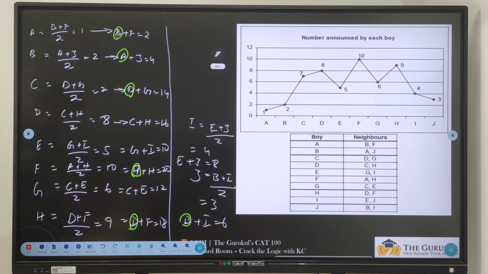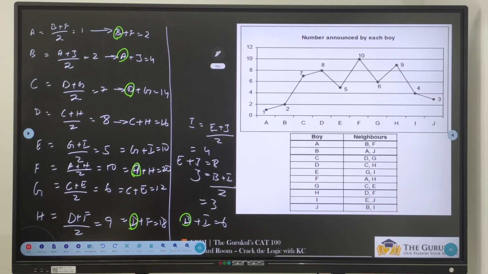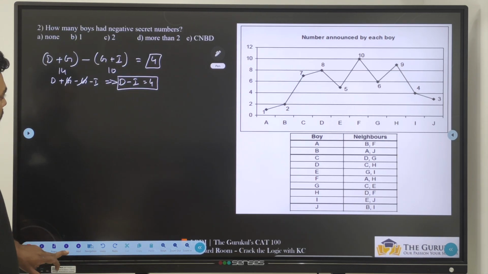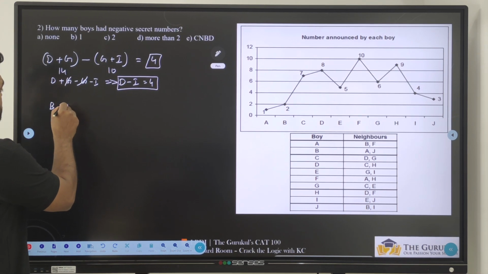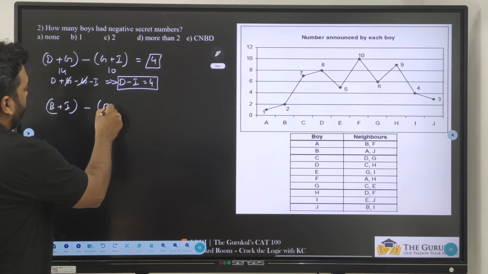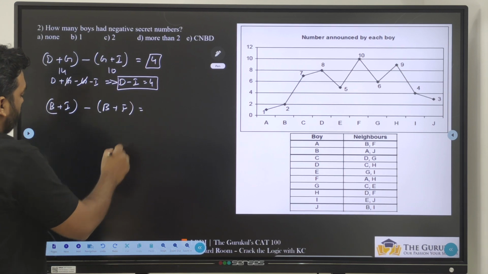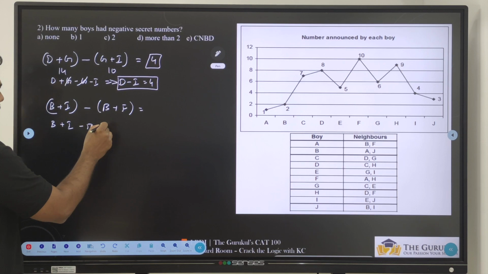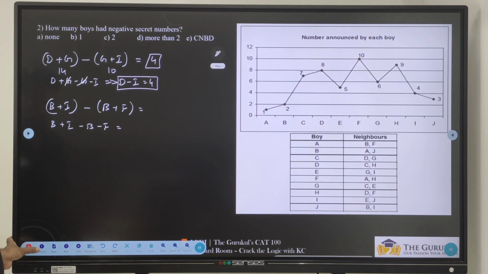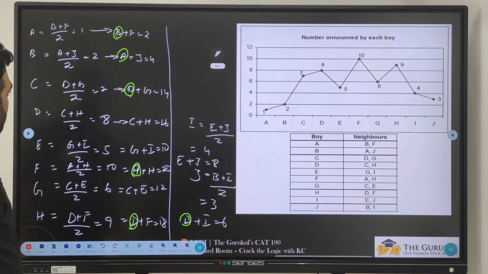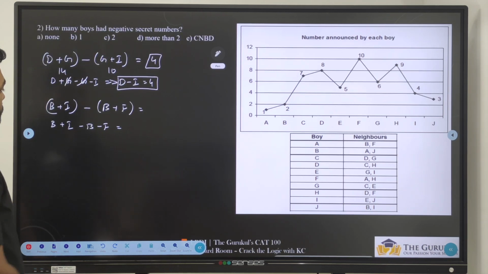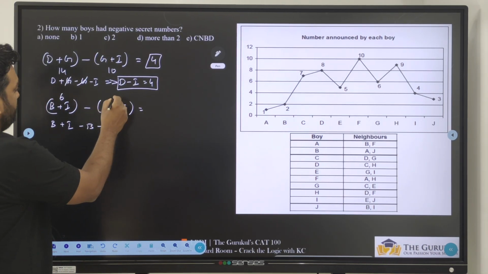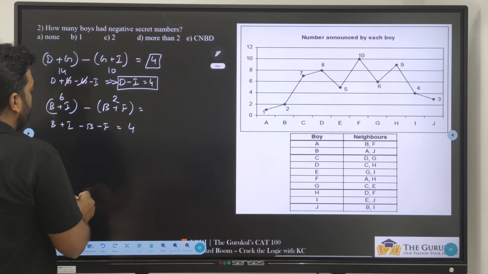There is no D plus I value. But can I say B plus I minus B plus F? B plus I minus of B plus F will be equal to how much? If I open the bracket, B plus I minus B minus F is equal to... B plus I is 6 and B plus F is 2. So 6 minus 2, this is equal to 4.